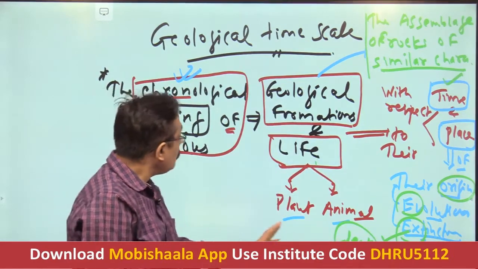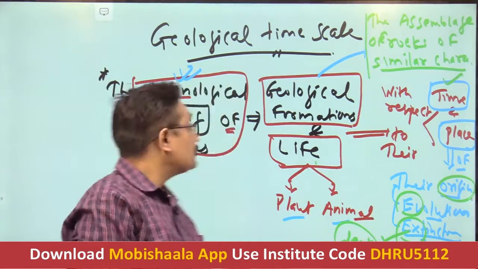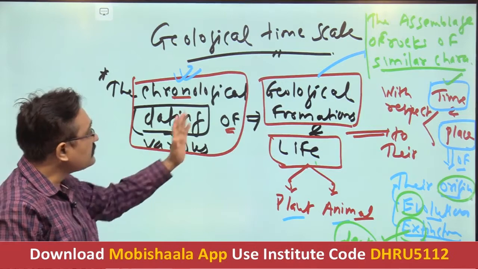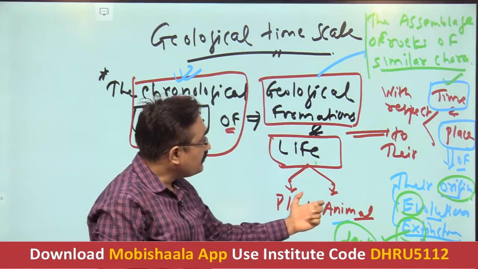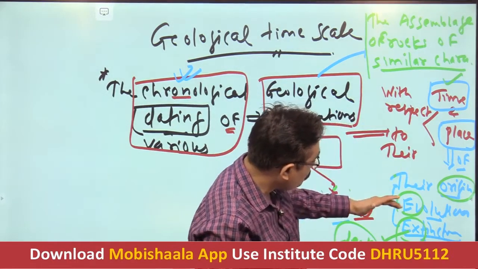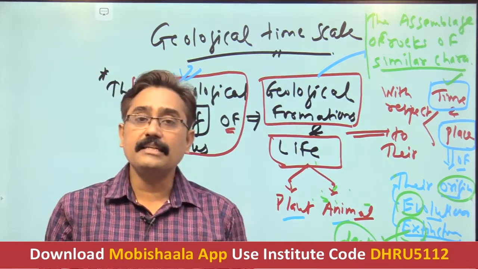So what exactly is the geological time scale? It is a chronological dating of the various geological formations and life comprising plants and animals, with respect to their time and place of origin, evolution and extinction. This is what your geological time scale is.